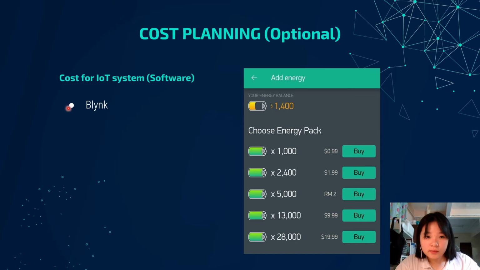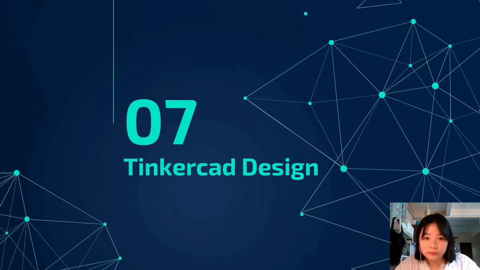And next is the Blynk software. Blynk software is what we might need to use in order to manipulate and receive the data from the IoT system. And the cost is shown in the picture at the right here. So next is number 7, the Tinkercad design.